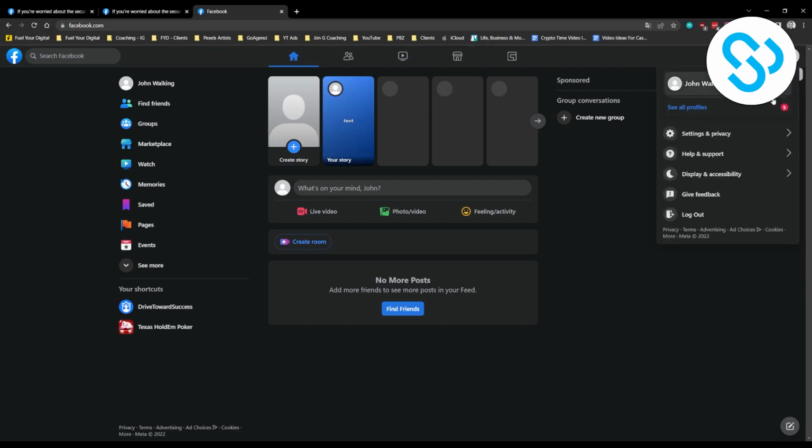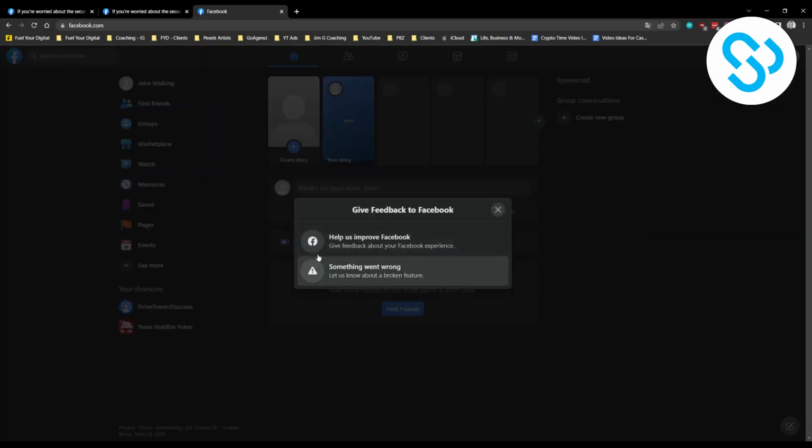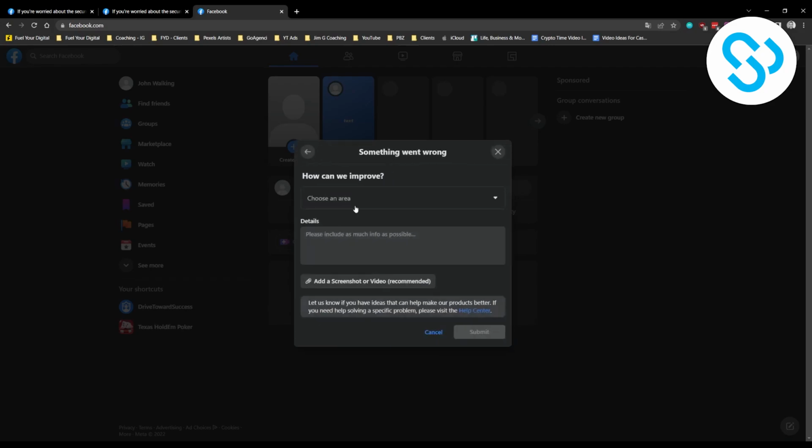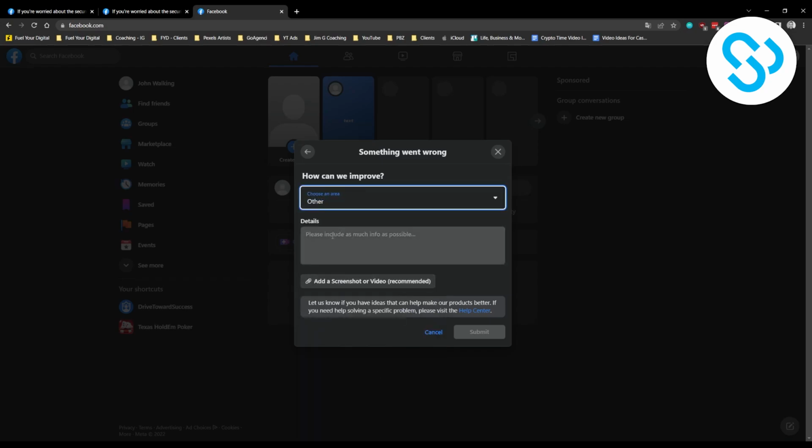And you can go here to help and support and you can report a problem, right? And you can say something went wrong here. And here you can choose an area, right? And for this, you can say other and then details. In the details, you can describe that since you're posting this from your friend's account, this is your friend's account and that your friend's account has been hacked. And he doesn't know his email or password, but he does have some data about his Facebook account. And you can also add a screenshot or a video, which is really recommended.